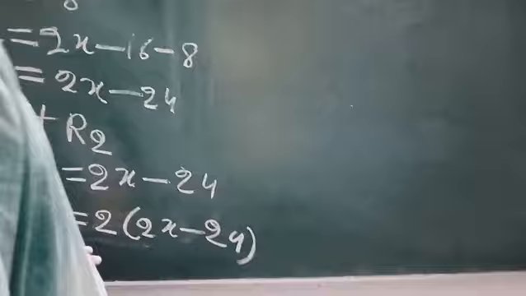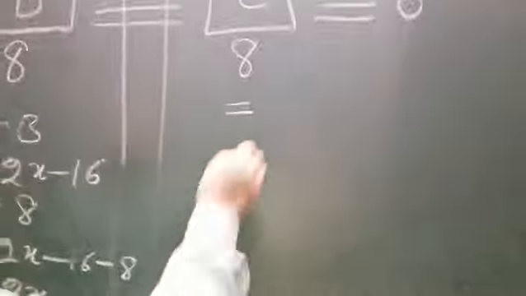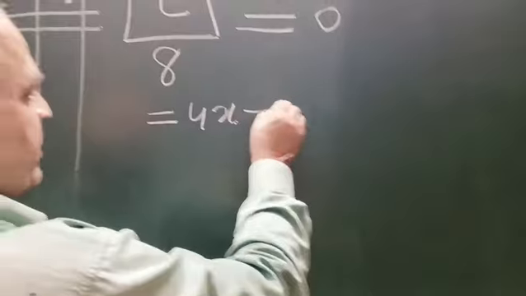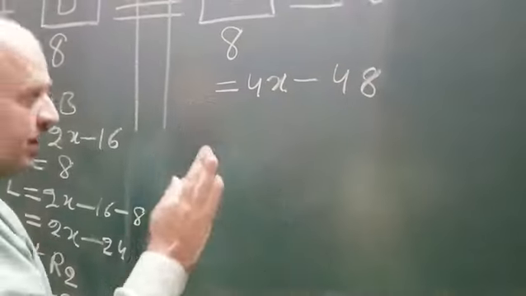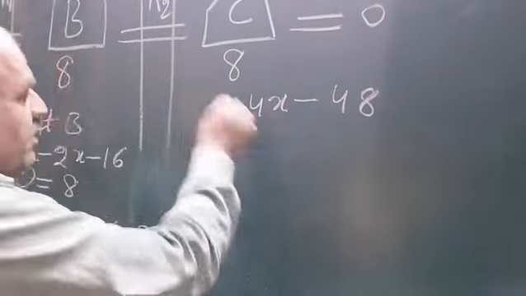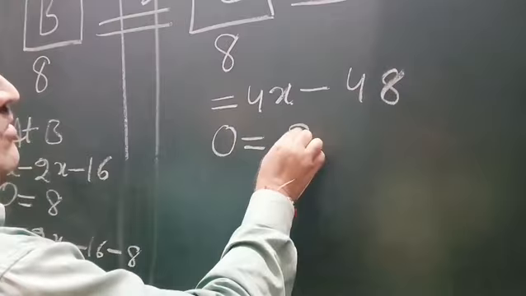So now let us solve this expression also. It is equal to 4x minus 48. So now he offered 8, the number of flowers offered is equal to 8.